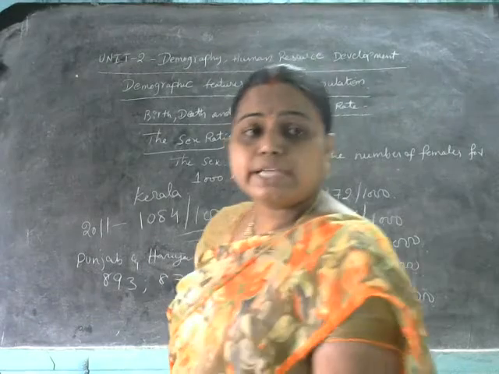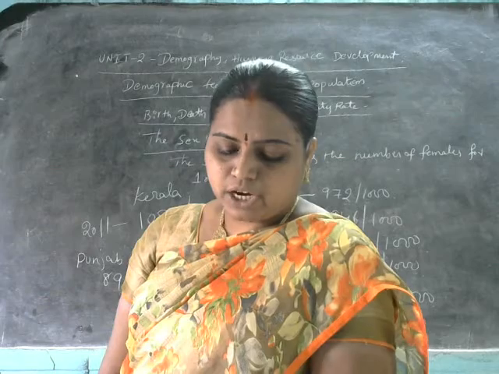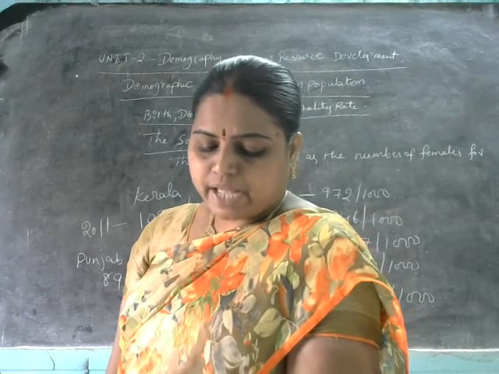These two states have the lowest sex ratio in India.